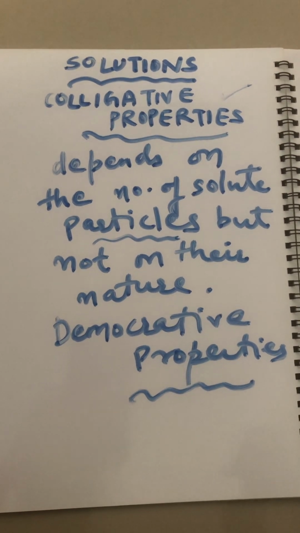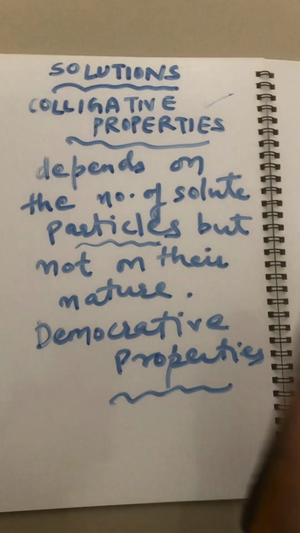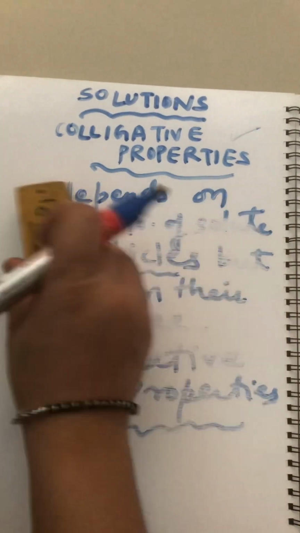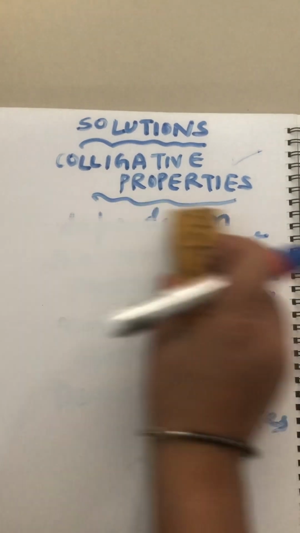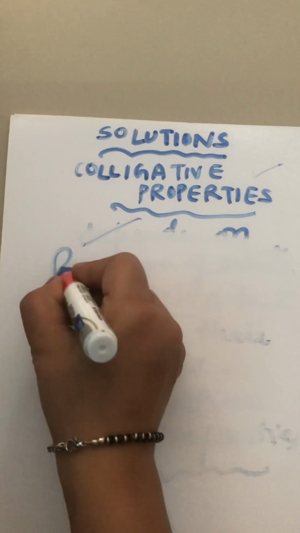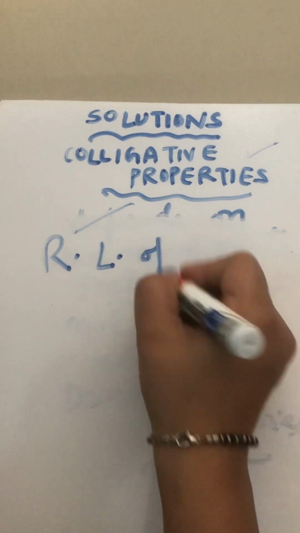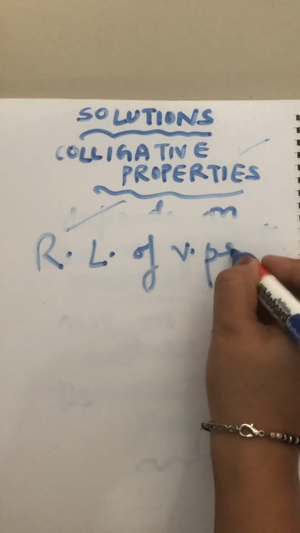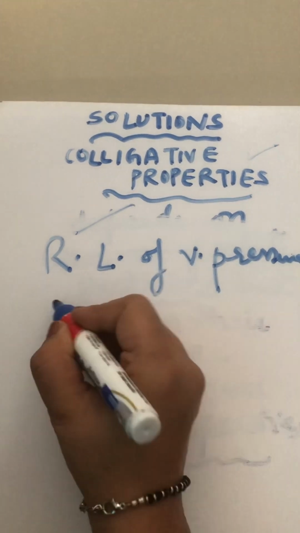Now there are 4 colligative properties that we are going to discuss in this topic. What are the 4 colligative properties? The first one is relative lowering of vapor pressure.